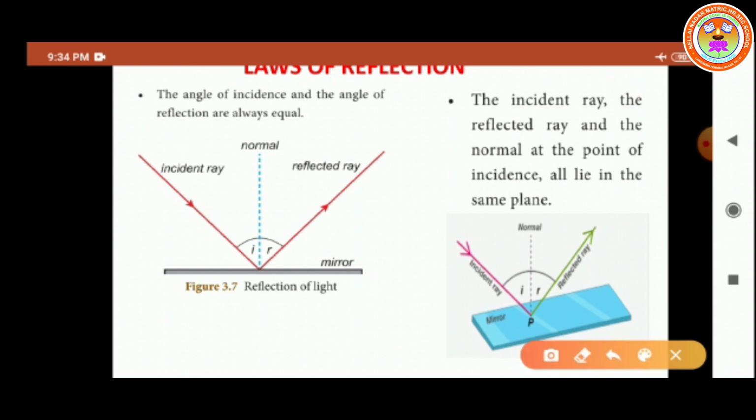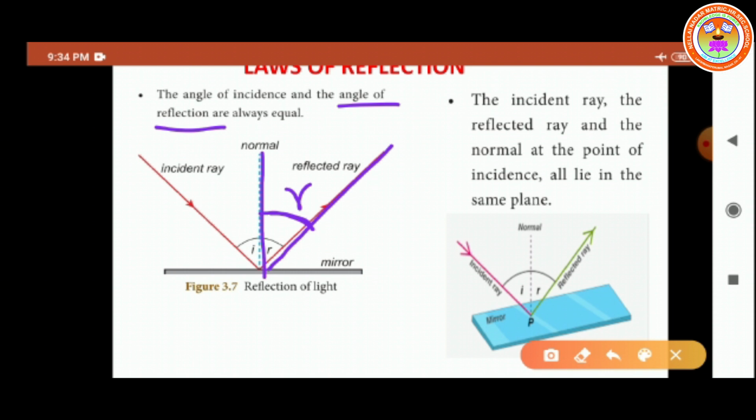Now let us move on to the angle of reflection. What is the angle of reflection? The angle between the normal and the reflected ray makes a certain angle. This angle is called the angle of reflection. The angle of reflection is denoted by the symbol small r.